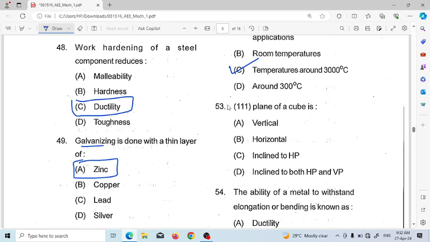Next, one plane of a cube is vertical, horizontal, inclined to horizontal plane, inclined to both horizontal plane and vertical plane. So the answer will be option D, inclined to both horizontal and vertical plane.